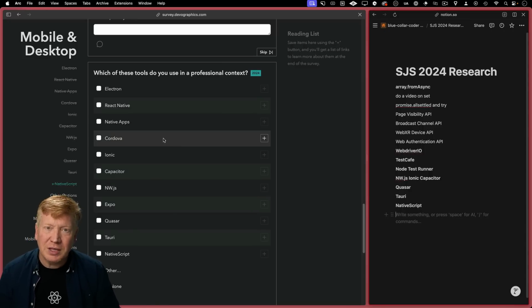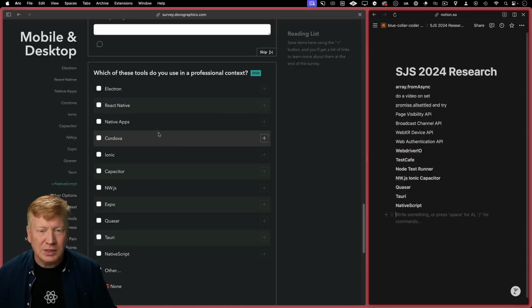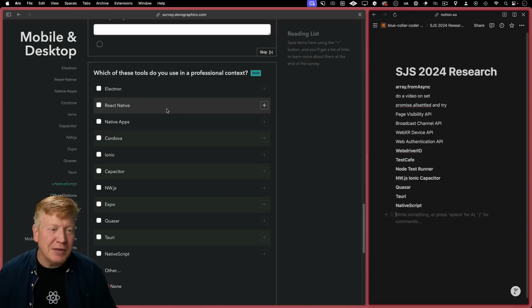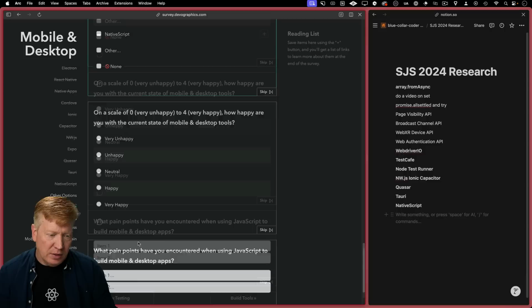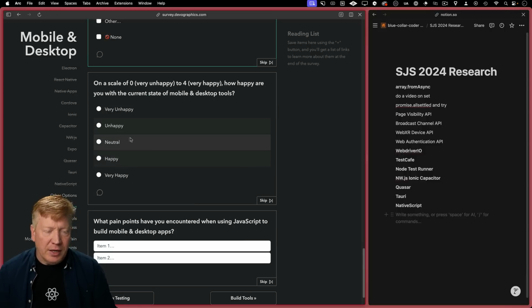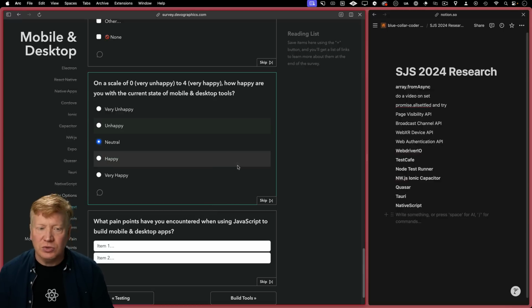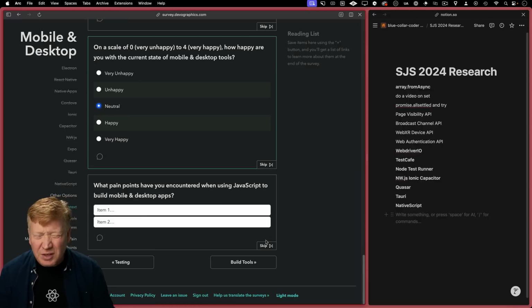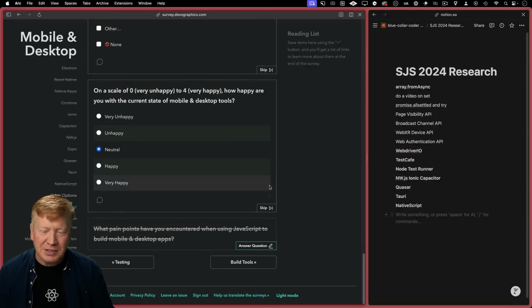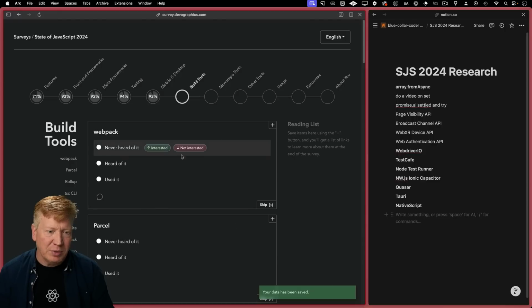Just, when I think about building content, which is what I do, I generally go more towards the stuff that's recently released. If I was to be doing this, I would probably be doing Electron, React Native, and Expo. How happy am I? I'm neutral about it. Again, there's issues when it comes to stability and all that, so I'm gonna go with neutral. Pretty positive guy. I don't want to harsh on anybody's buzz.